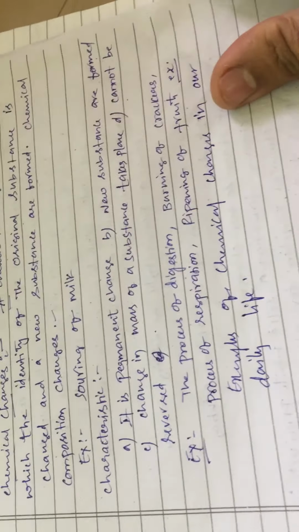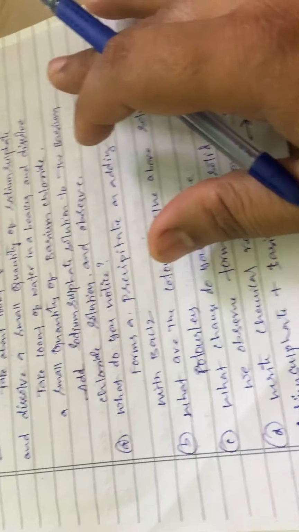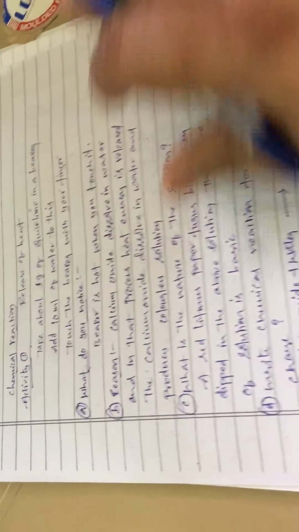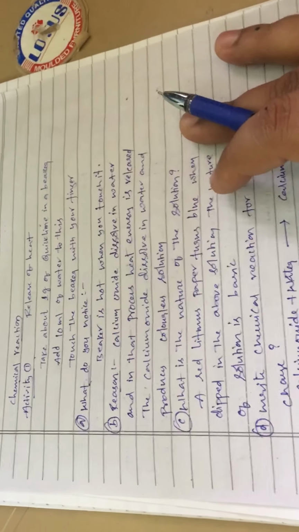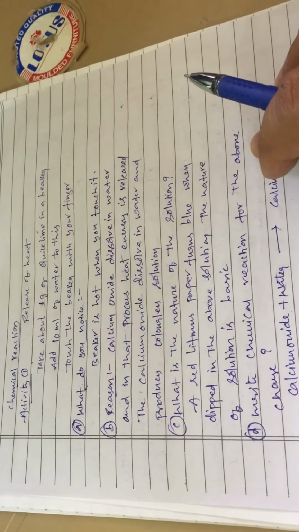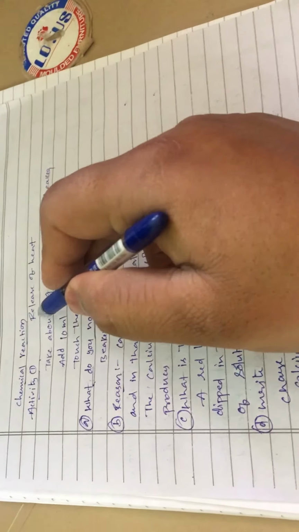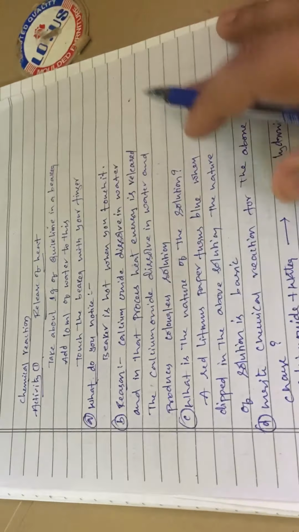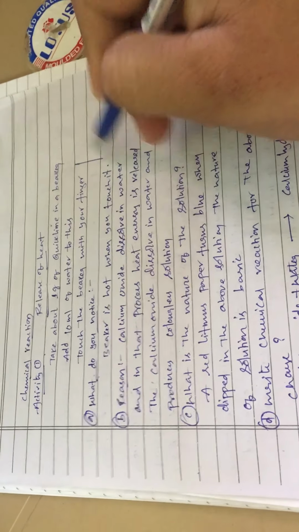So children, hope you have understood what is actually a physical change and a chemical change. So how do we generally understand that a chemical reaction or a chemical change has taken place? To understand this, let us try with the help of an activity. Let us first understand the release of heat. First we require a beaker.